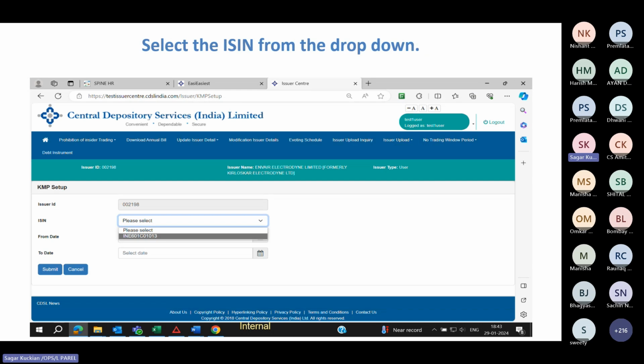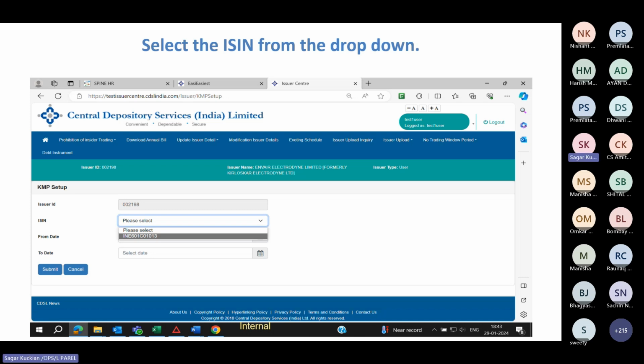When you're trying to set up fresh records, you have to click on setup. The setup page will look like this, where you have to first verify your ISIN. If the ISIN is correct, you have to select the from date and to date. As per the circular, the start date is the first working day of the new quarter. For this quarter, it is 1st October. And the end date can be any notional date. If the issuers have a confirmation about their board meeting date, they can mention the exact end date, that is board meeting date plus 2 days.